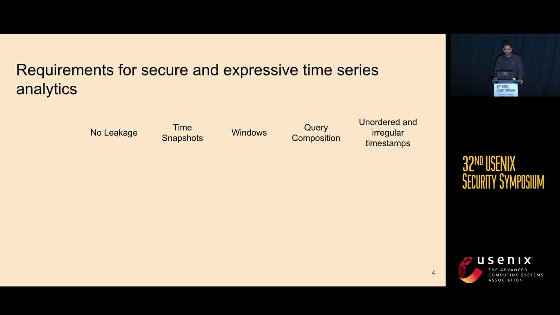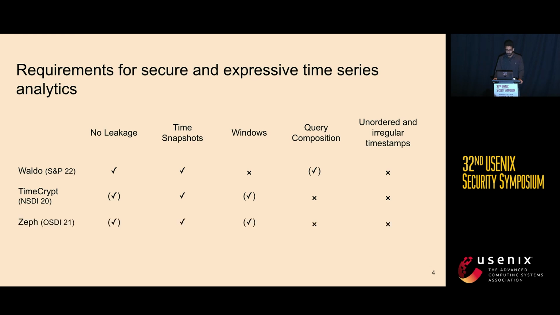Finally, we need to handle irregular and unordered timestamps because we have multiple distributed data sources emitting data over time over the network. There has been a lot of work in recent years, but unfortunately, none of the existing systems has met all of these requirements. For this reason, we propose TVA, a multi-party computation system for secure and expressive time series analytics.